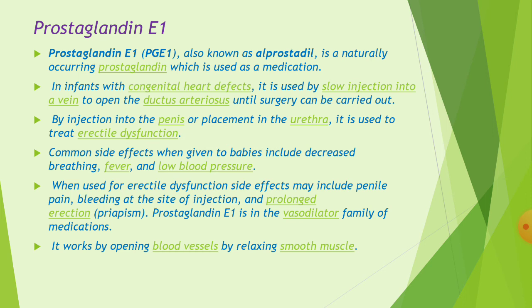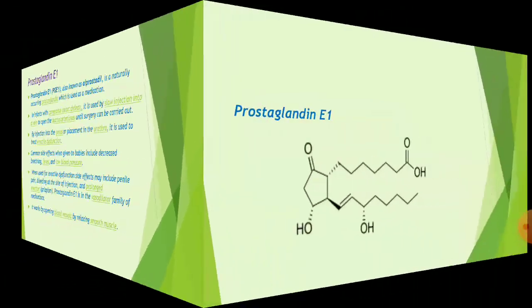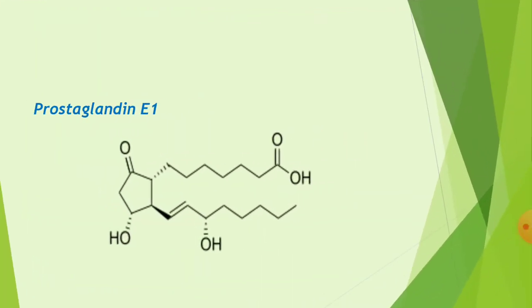Then prostaglandin E1 is in the vasodilator family of medications. It works by opening blood vessels by relaxing smooth muscles. These are the structures of the prostaglandins.